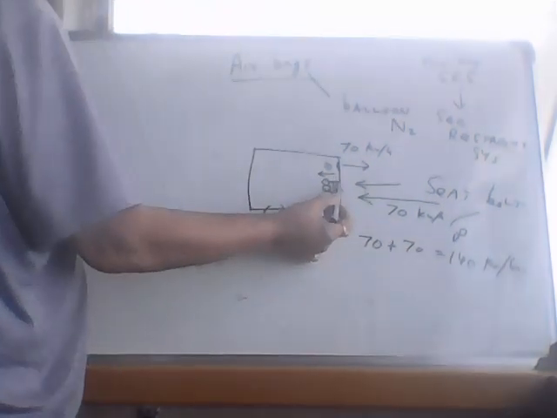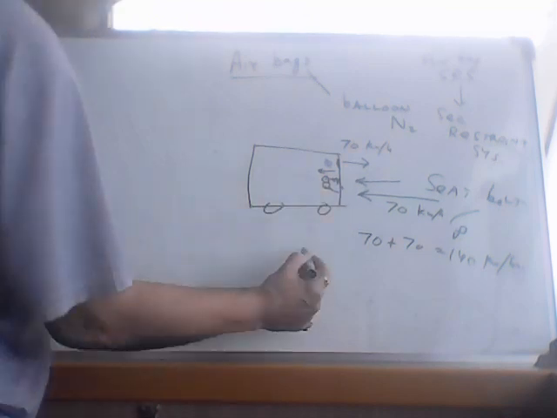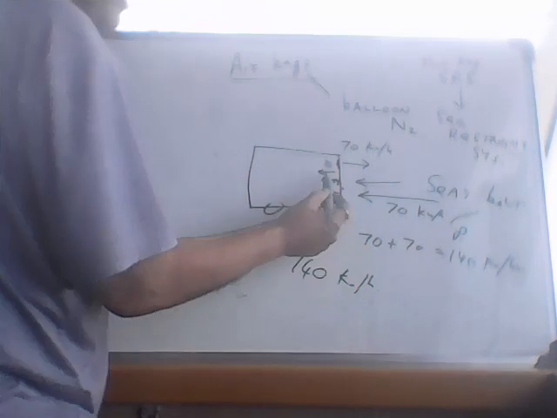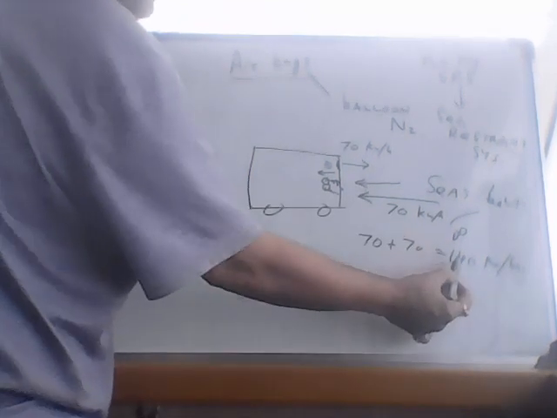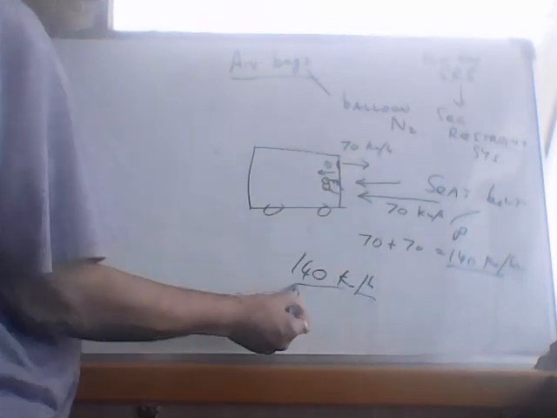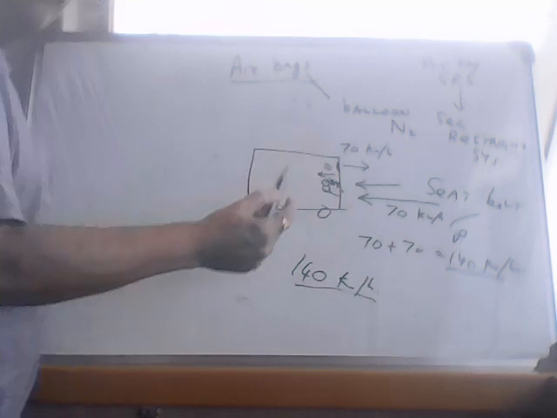And the speed at which the airbag pushes your head backwards is also fixed at about 140 kilometers per hour. So your head moves forward at 140 kilometers per hour and is pushed backward at the same speed. So your head remains where it is and you get protection.